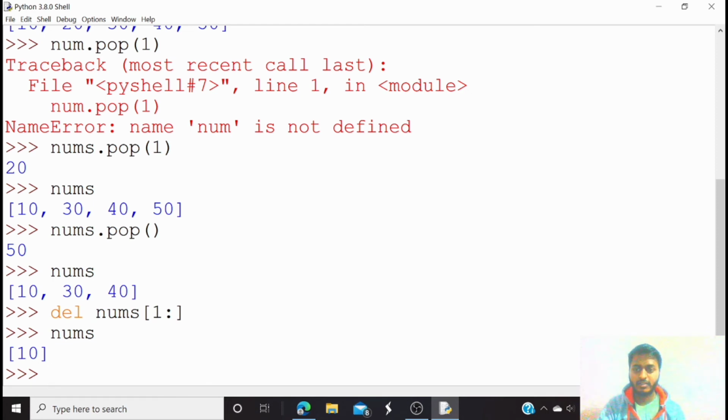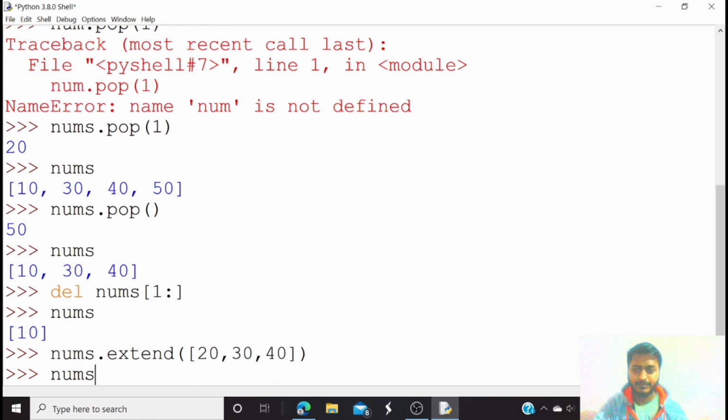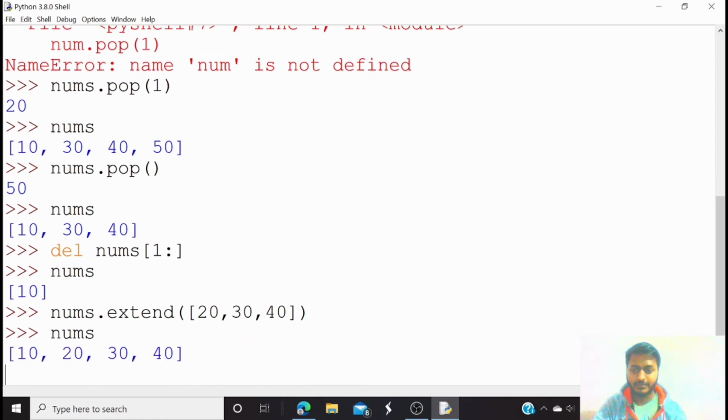But how can we add multiple values? Here you can use nums dot extend. Inside that you have to use square brackets, and inside that you assign the values. Suppose 20, 30, 40. So let's see what is in nums. Here the list nums is extended: 10, and after that 20, 30 and 40 are the values that are extended.